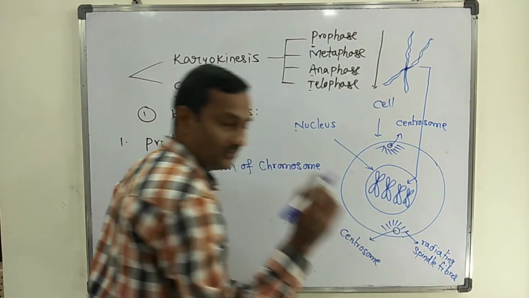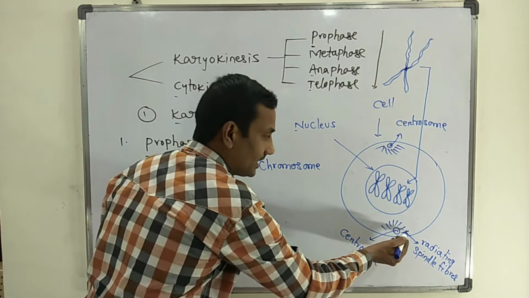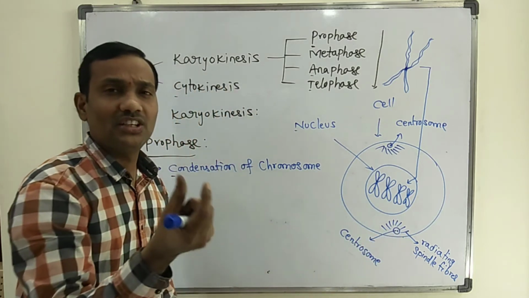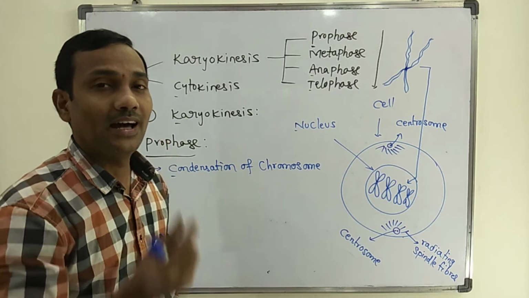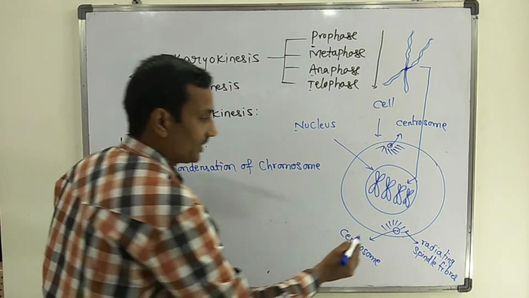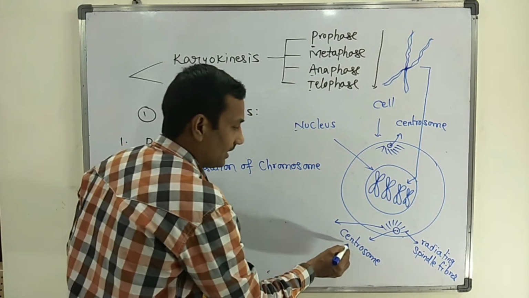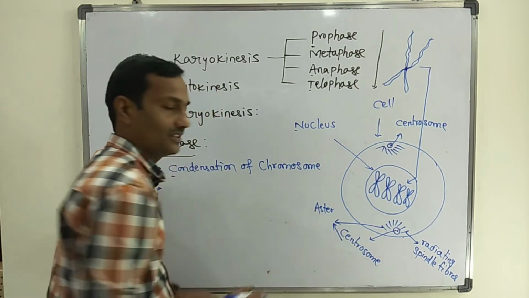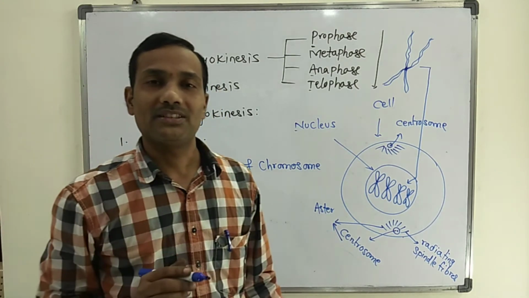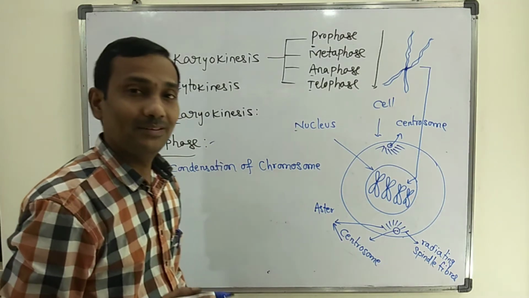If you observe carefully, the radiating spindle fibers start to arise from the centrosome. These radiating spindle fibers and the centrosome together are known as an aster. Aster formation can also be seen in prophase in animal cells.